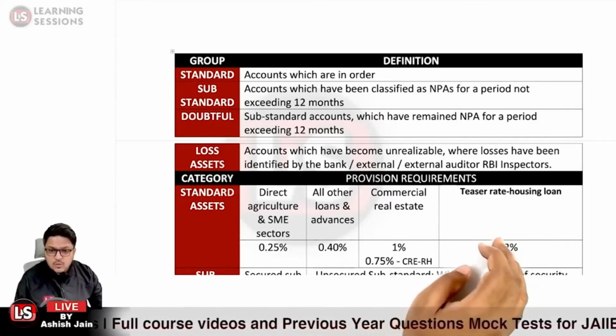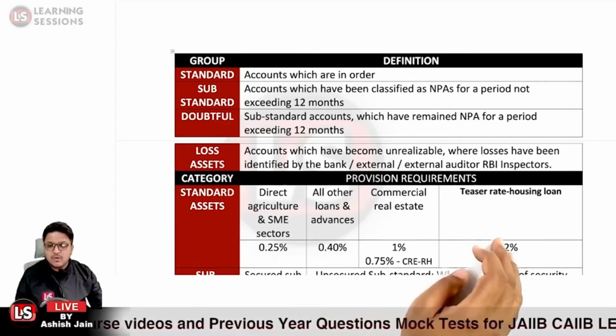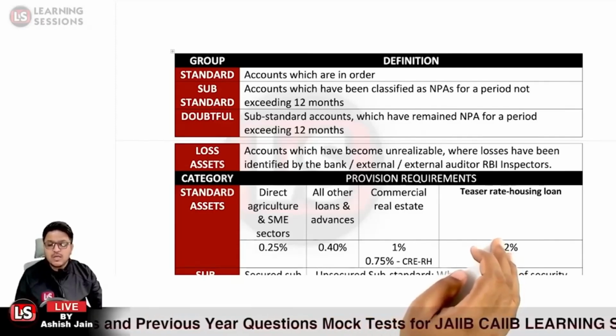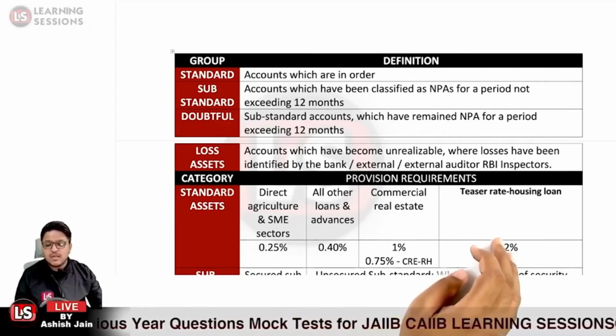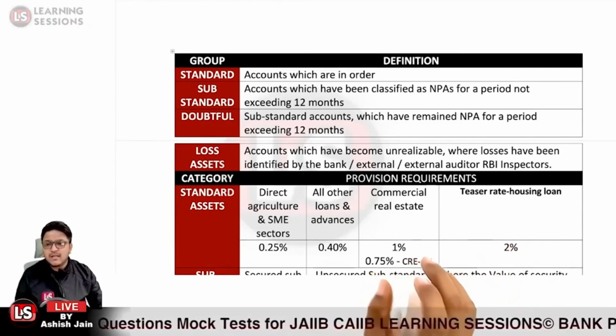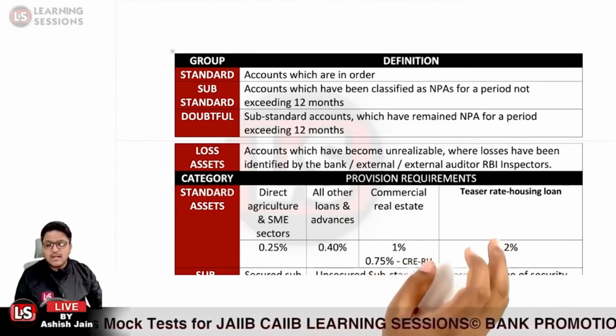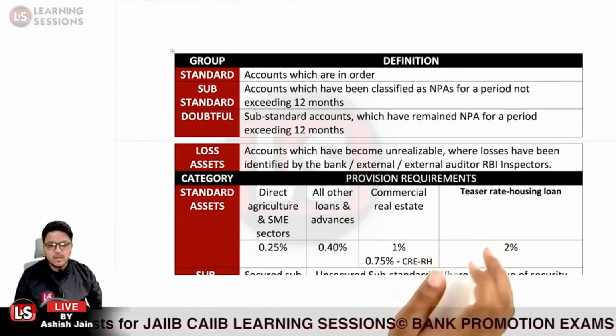There is a question related to provisions to be maintained in the case of a state government guaranteed loan. Yes, definitely. In the case of a state government guaranteed loan, provision is to be created and normal IRAC norms would be applicable.